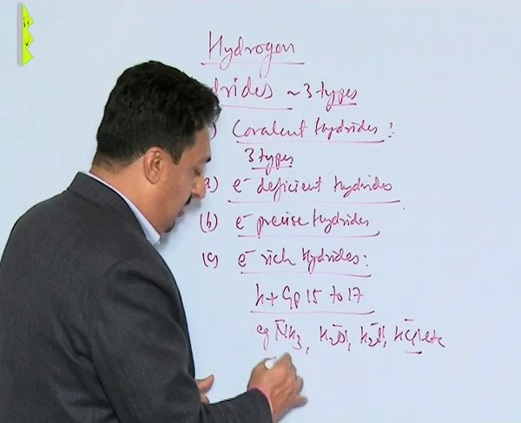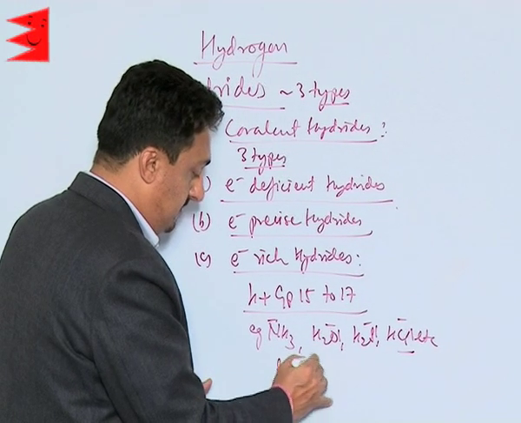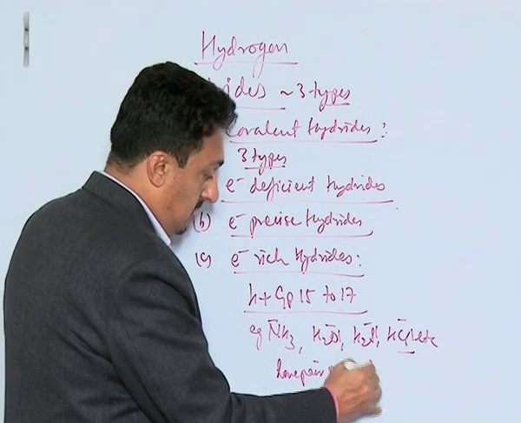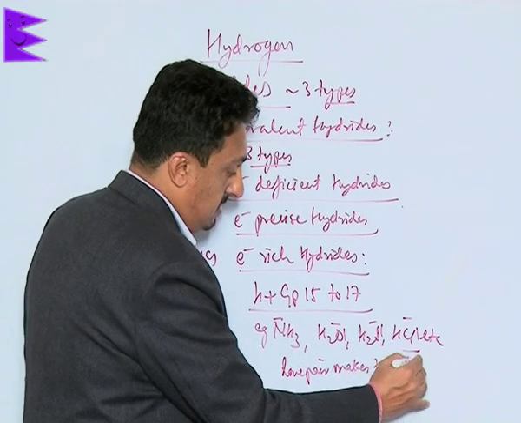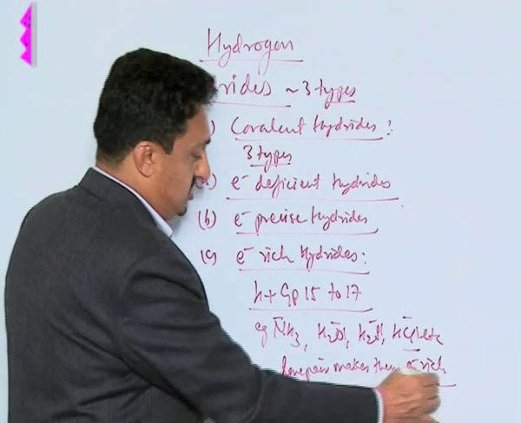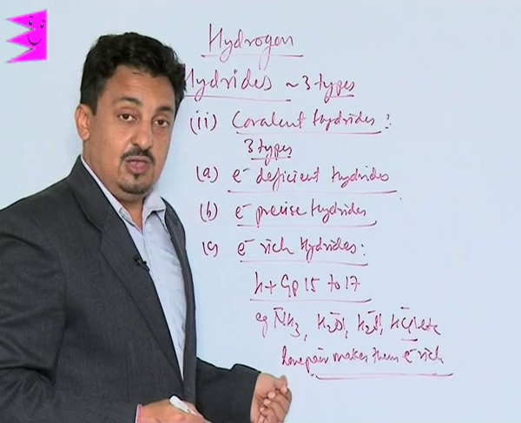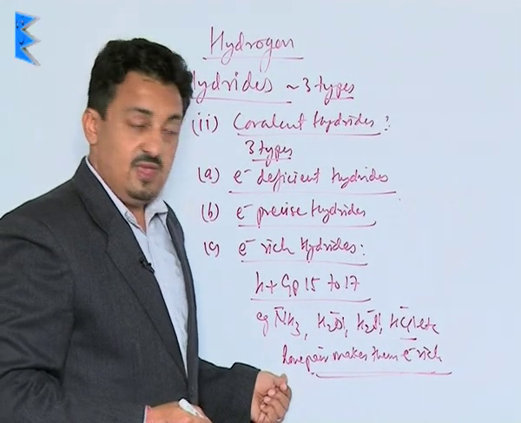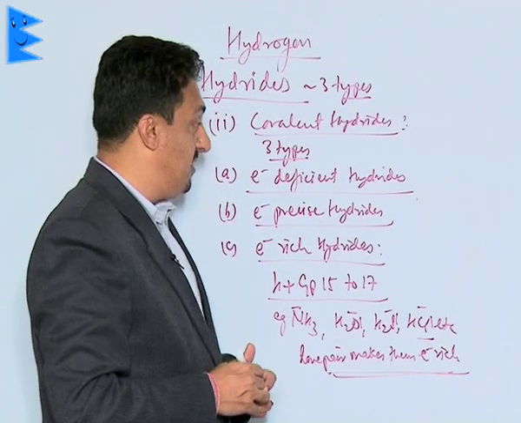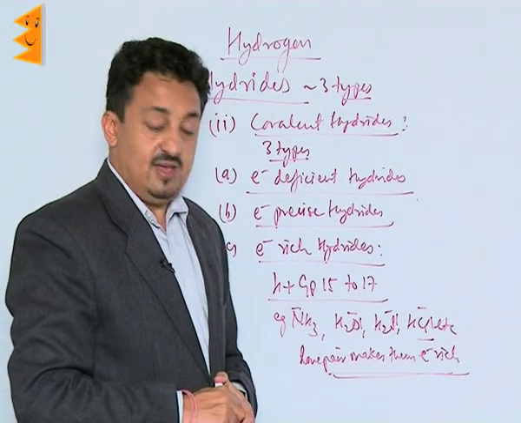All these lone pairs make them electron rich, so they work as Lewis bases. So that's how we have three different types of covalent hydrides.